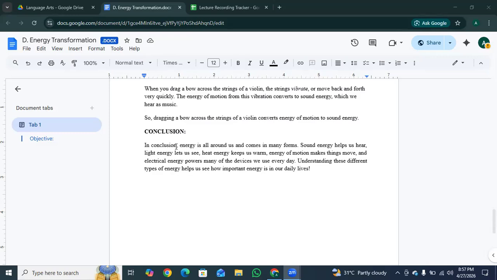So you can say that energy is everywhere and helps us in many ways. Like sound energy lets us hear music and voices. So by understanding these different types, we can see how the world works and how one kind of power can turn into another.